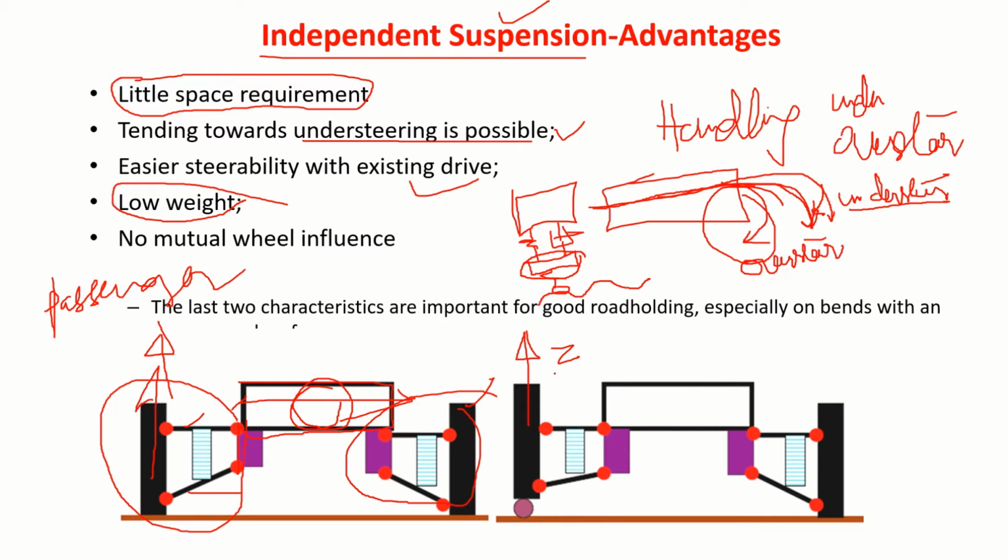And all other motions, like rotation about Z, suspension rotation about Y, displacement along Y, rotation about X, have to be constant. The wheel will rotate about its Y. Only displacement in the Z direction is allowed.